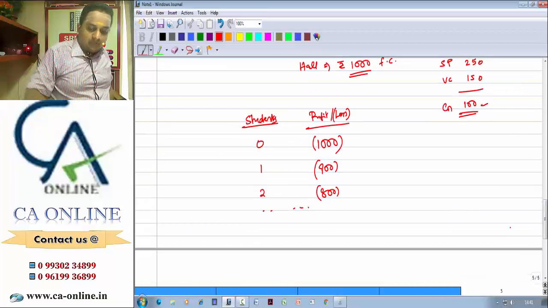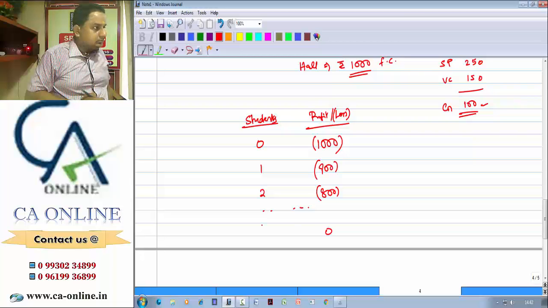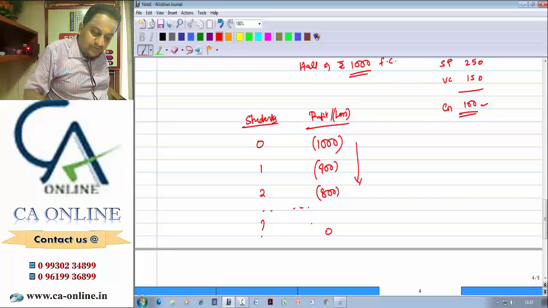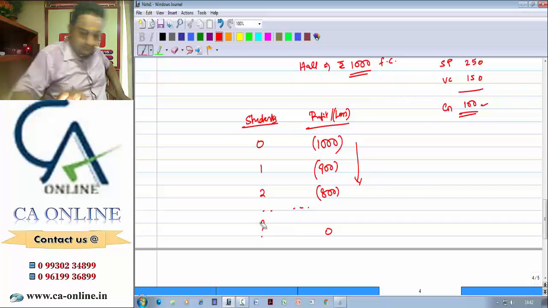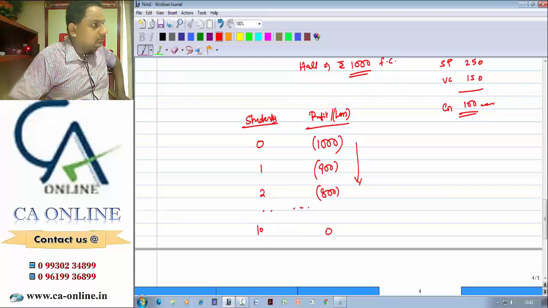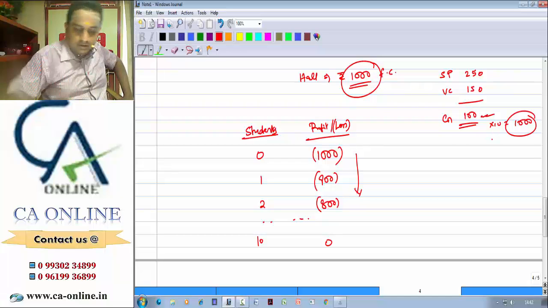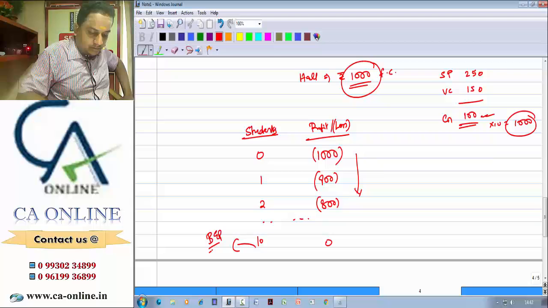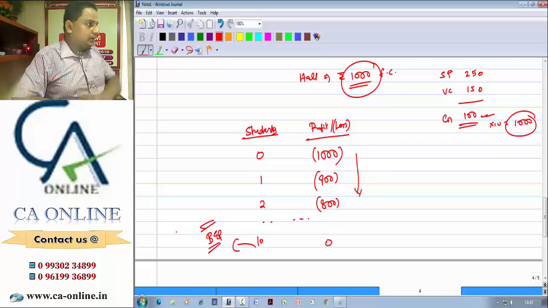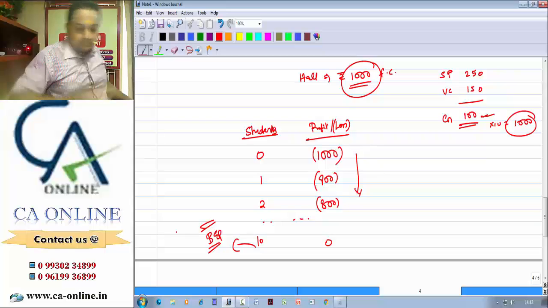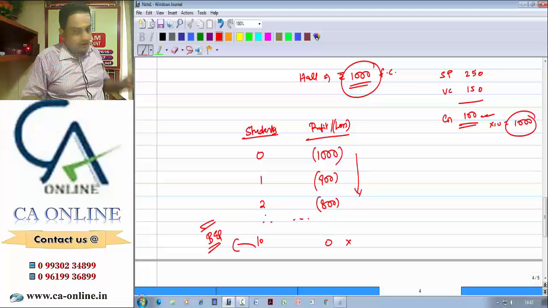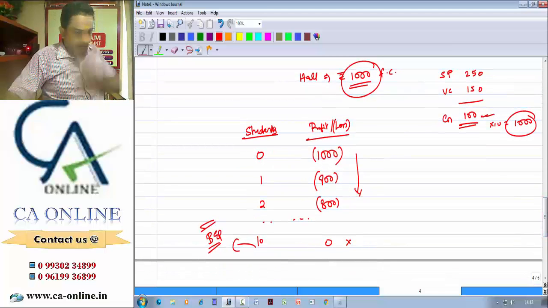How many students, if they join, will I reach 0 here? My loss is getting reduced. It is in a decreasing trend. How many students, if they join, will my loss be 0? 10, because every student is bringing 100. If I have 10 students, I will have 1000. This 1000 will wipe off my fixed cost of 1000. This 10 is what we call the break even point, the level at which there is no profit or loss. Is that clear? Okay.